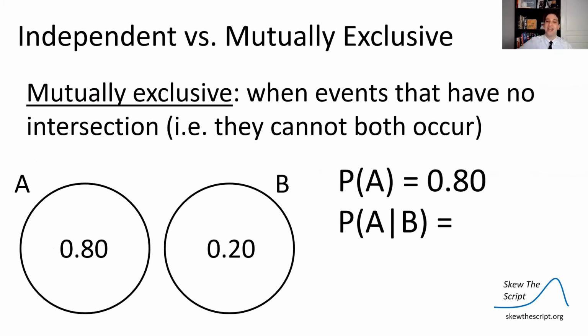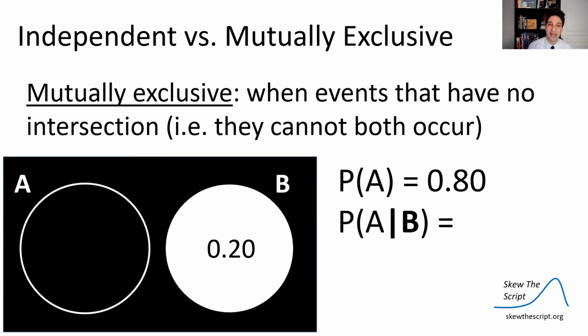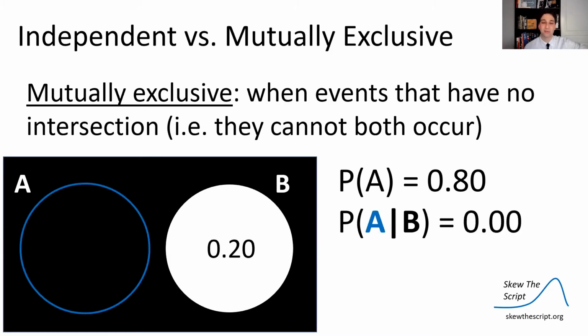So the probability of A happening is 0.8. The probability A happens given that B has already happened, well, let's look at that. So we're given that B has happened, so we're ignoring everything except for B. And now there's no probability of A left. It's zero because remember, these are mutually exclusive. They cannot both occur. So if you know that B has occurred, A is definitely not going to occur.